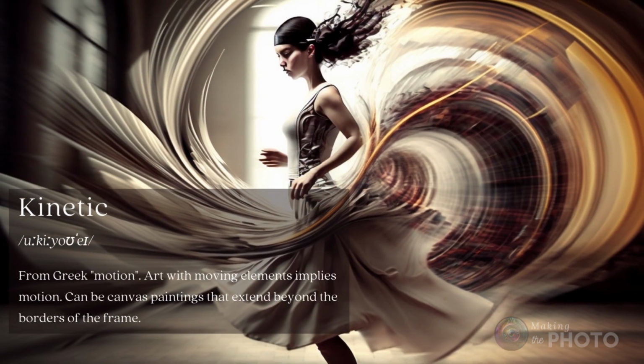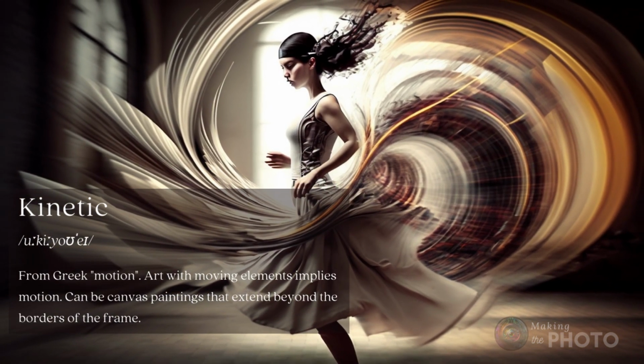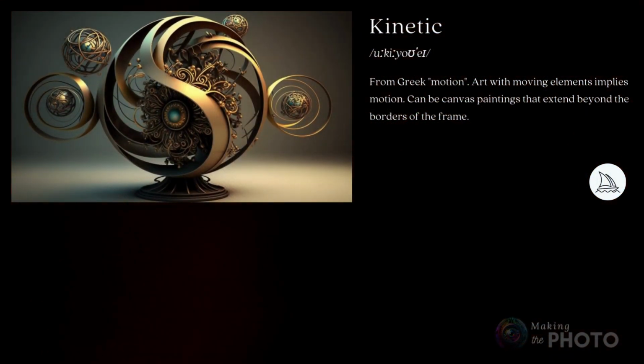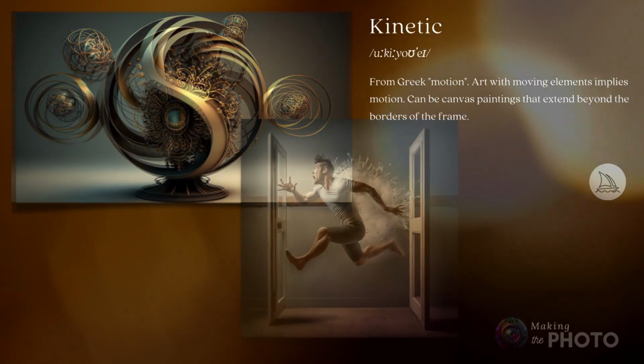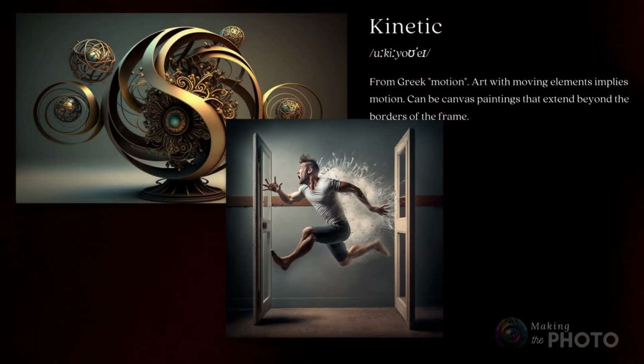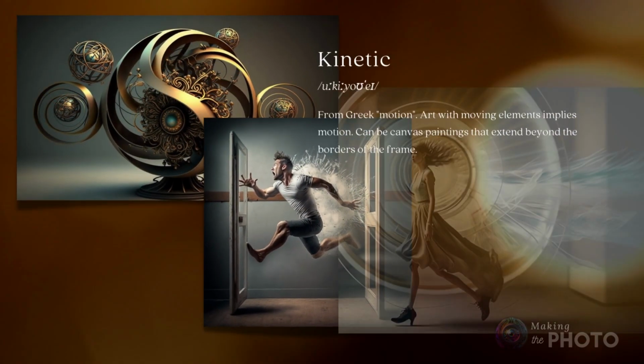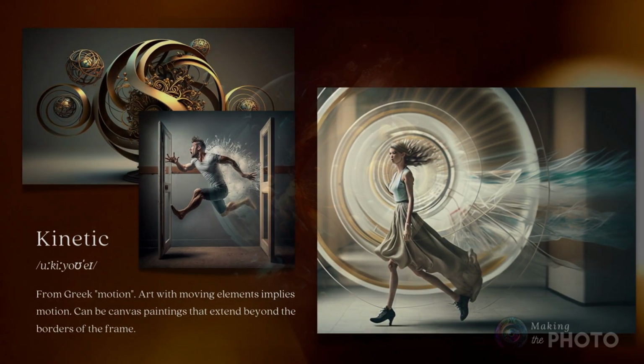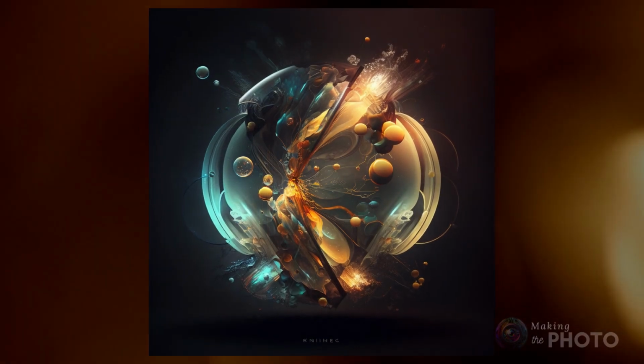If you want a bit of motion in your image, try asking for kinetic art. Kinetic art usually has motion, like sculptural mobiles. Midjourney may give you a sculpture, or it interprets kinetic art as motion blur or swirls. Kinetic can also include 2D images that extend beyond the borders of the frame, as if the subject is jumping out of the image.